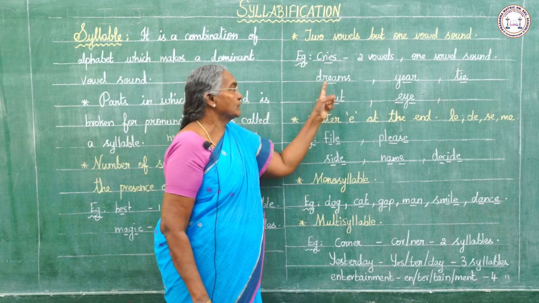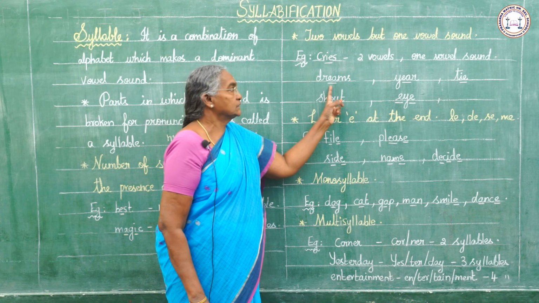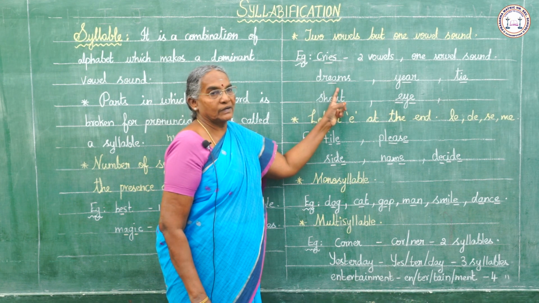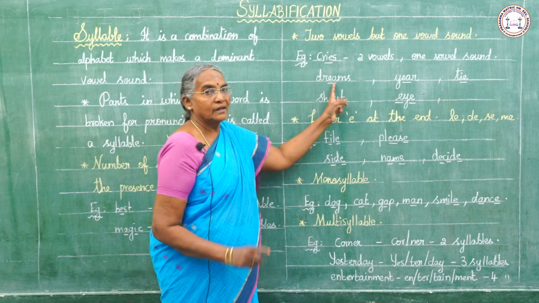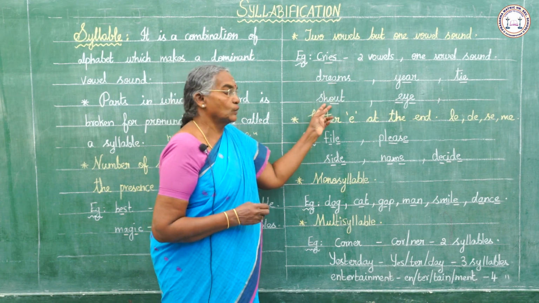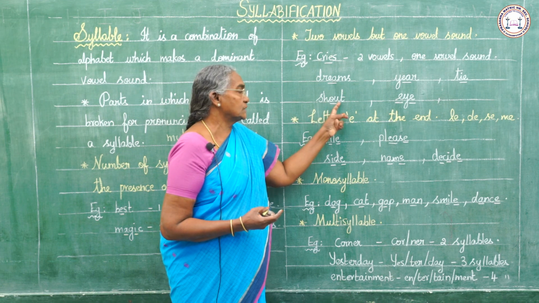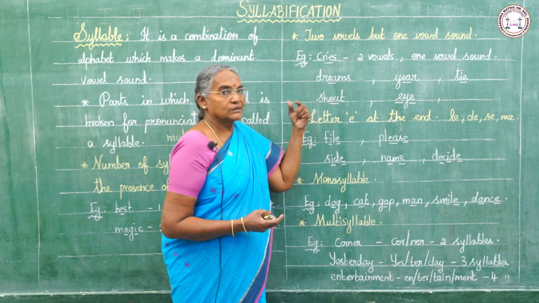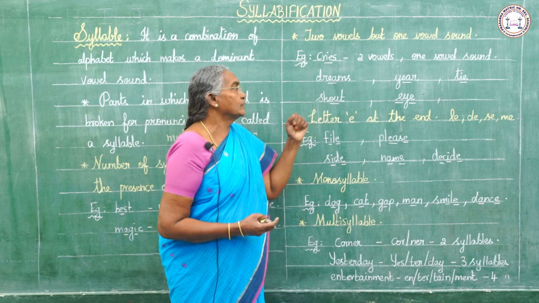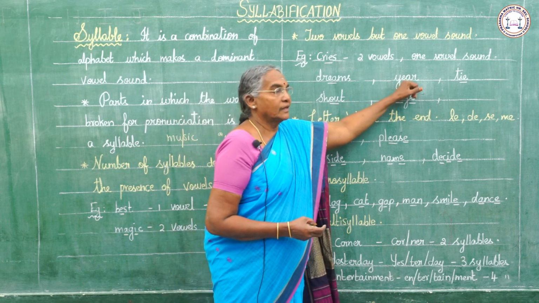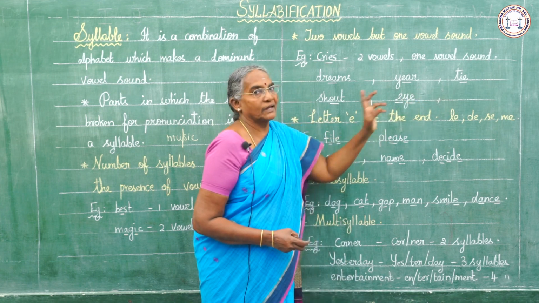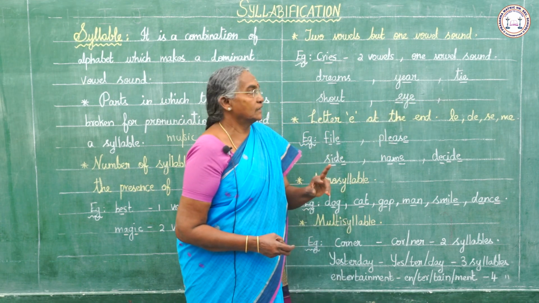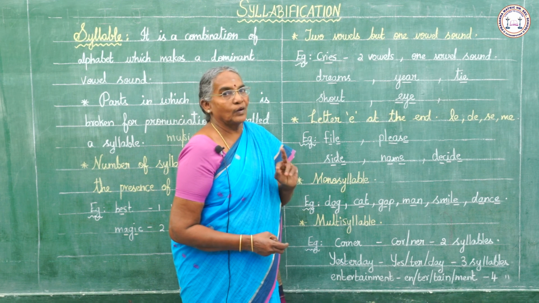Dreams, here also there are two vowels, but they are counted as only one vowel sound, so there is only one syllable. Shout, here also there are two vowels joined together, so we count it as one syllable. Ear, eye, tie. In all these words, we have two vowels, but only one vowel sound.